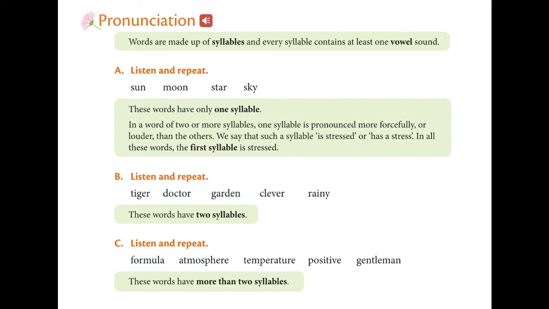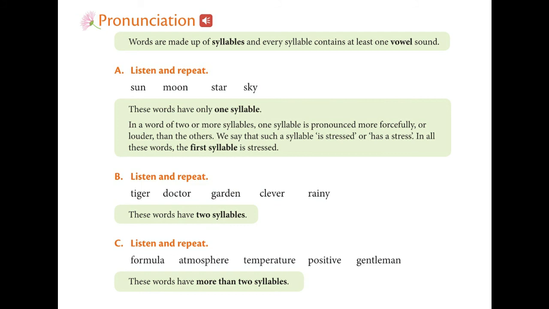When there are two or more syllables in a word, one syllable is pronounced more forcefully. The first syllable will be stressed, and it may sound louder than the others. We say that such a syllable is stressed or has a stress.